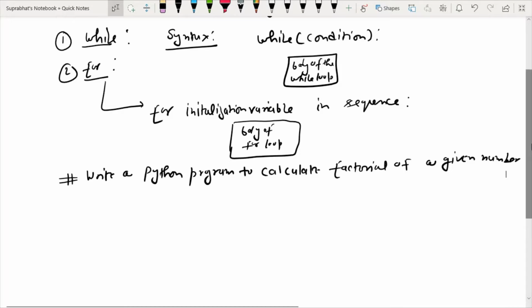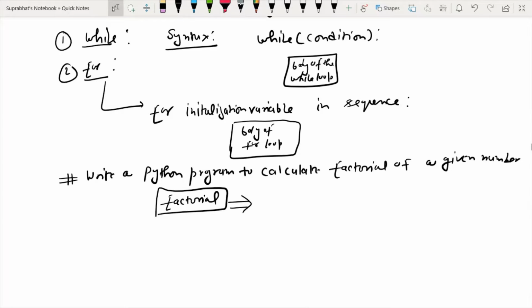Anyone have an idea what is the meaning of factorial? Please give reply. In mathematics you studied what is factorial. Anyone has an idea about factorial?